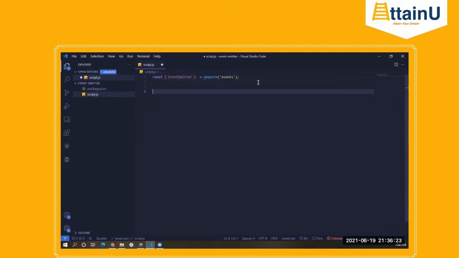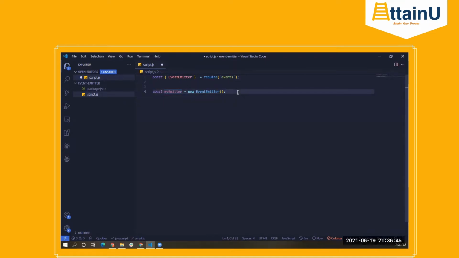In order to create an object, we just say const, let, or whatever it is, and give it a name. Let's say myEmitter is equal to new EventEmitter. This will create a new object, or a new instance, of the EventEmitter class, right?